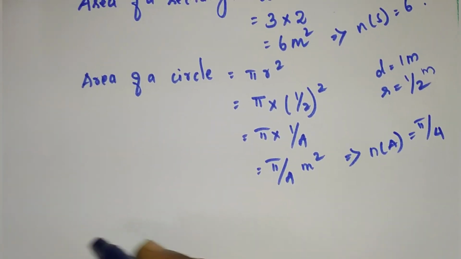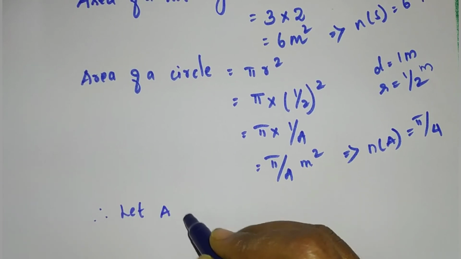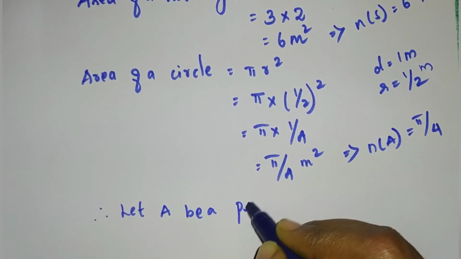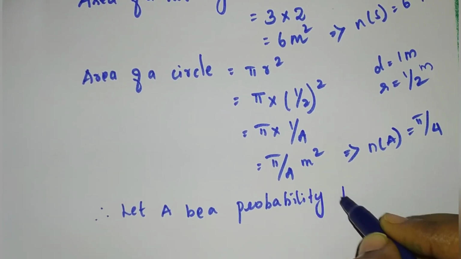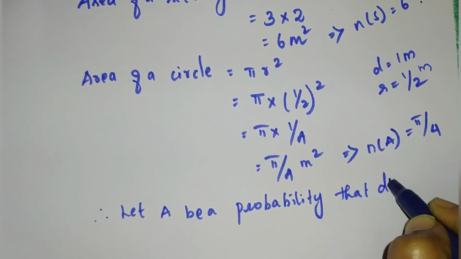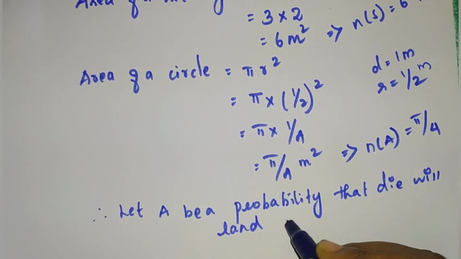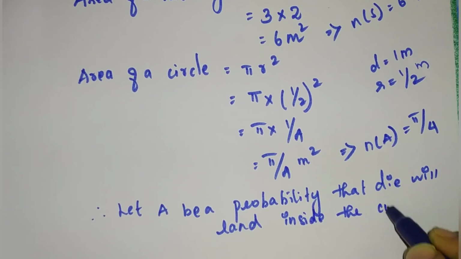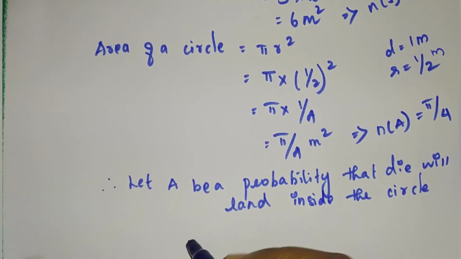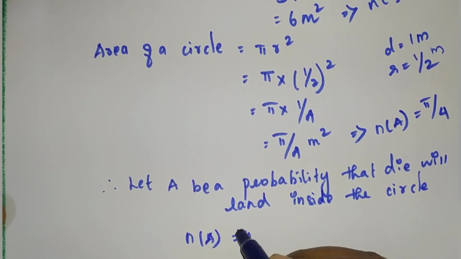Clear, children? Therefore, let A be the event that die will land inside the circle. So N of A is equal to pi by 4.